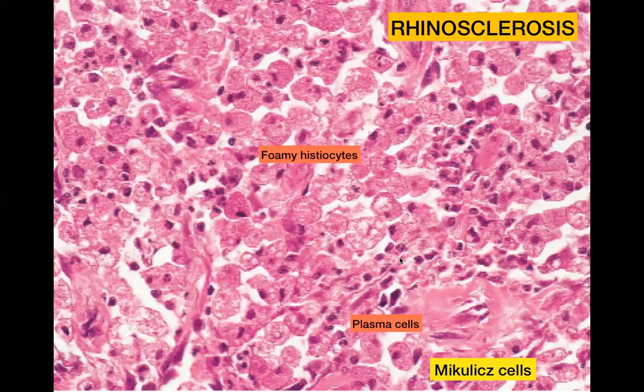Moving on to the next entity, rhinoscleroma. So rhinoscleroma is produced by a bacteria, which we are going to talk about later. Here, the characteristic feature is that you don't see well-formed granulomas, but rather you see sheets of histiocytes, sheets of foamy histiocytes. You can see that the cytoplasm appears foamy, like soap bubbles. So you can see that it's a very foamy, bubbly kind of appearance. And again, you can see plasma cells. These foamy histiocytes are called Mikulicz cells.